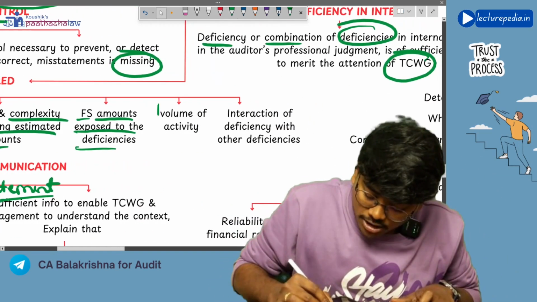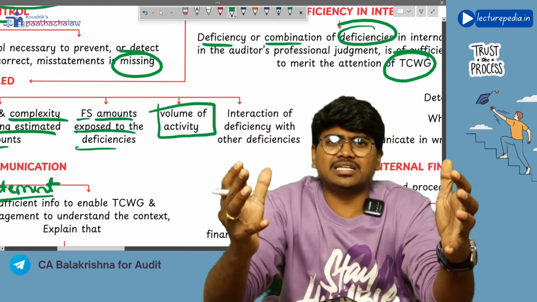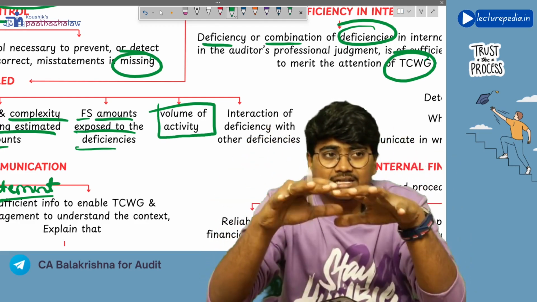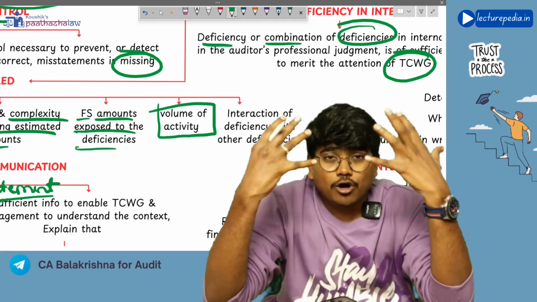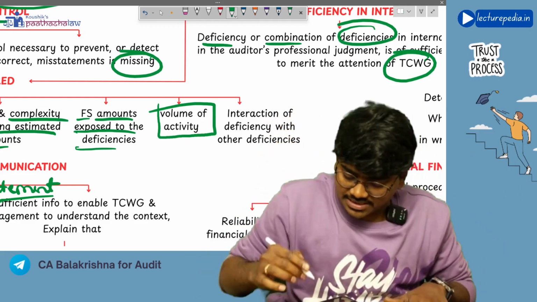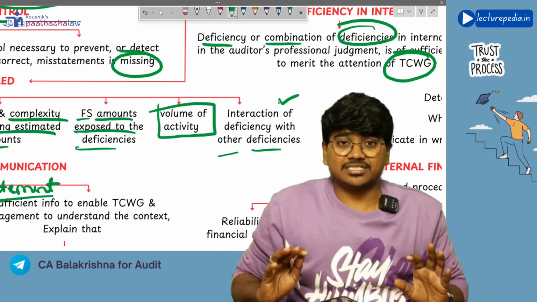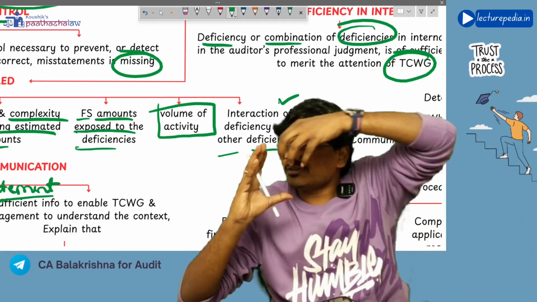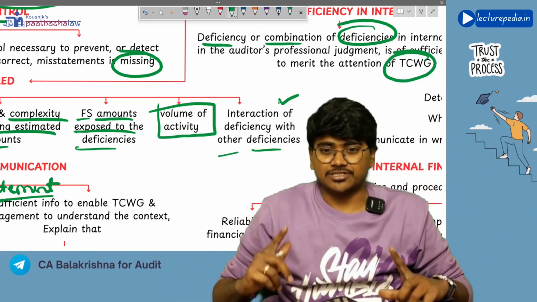Next, volume of the activity. How much volume of activity is occurring in that area where the deficiency in internal control is there? If more volume of transactions is occurring, then you will call it a significant deficiency. Next, interaction of deficiency with other deficiency. A deficiency in the internal control can interact with another deficiency and can make this a significant deficiency. Got it?